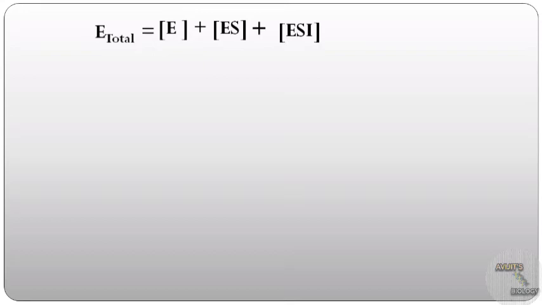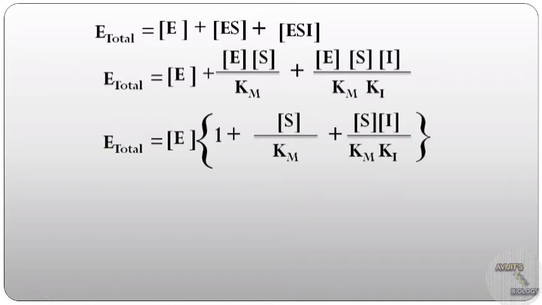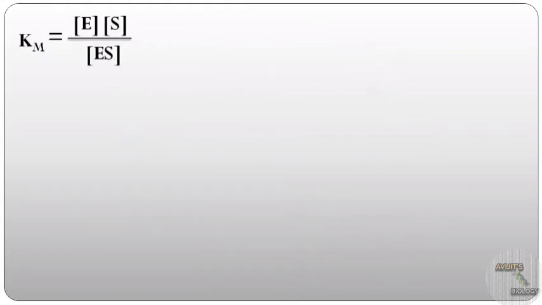Now we know that E total equals E plus ES plus ESI. In place of ES we can write E into S by Km, and in place of ESI we can write E into S into I by Km into Ki. So E total equals E into 1 plus S by Km plus S into I by Km into Ki. Or we can write E equals E total by 1 plus S by Km plus S into I by Km into Ki. As I have told earlier, Km equals E into S by ES, or ES equals E into S by Km.